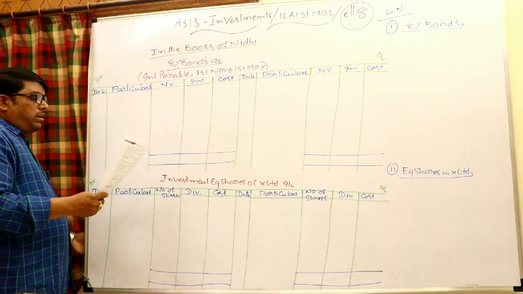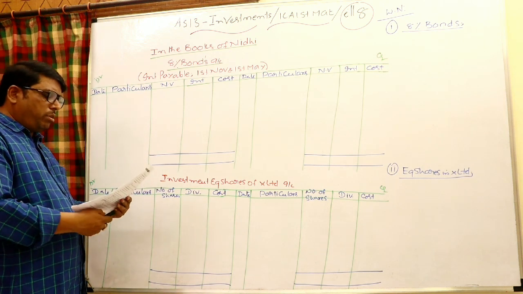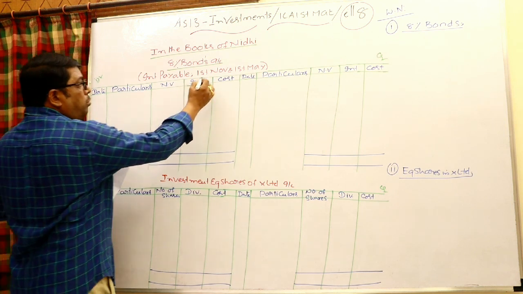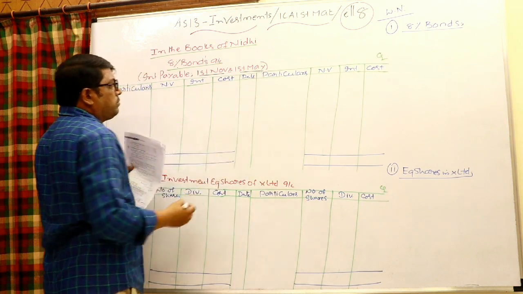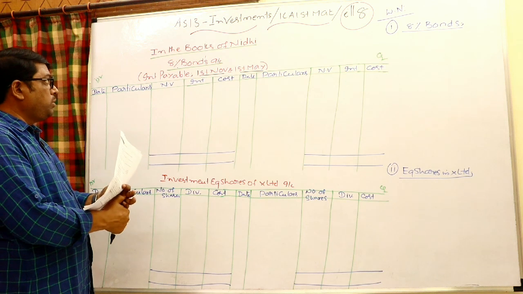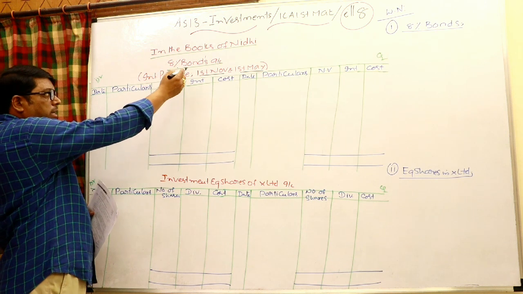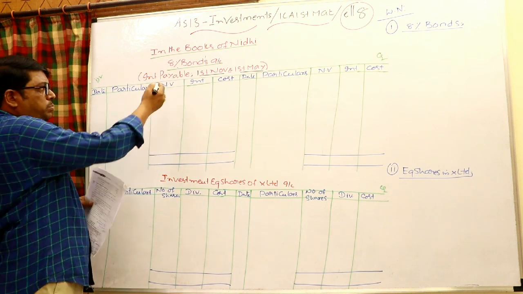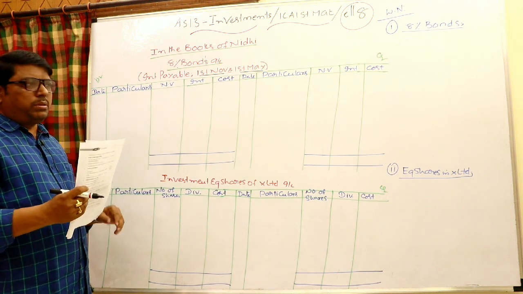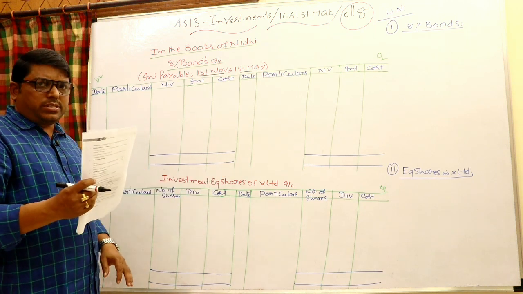Let us check it. On 1st April, purchase of 12 lakhs 8% bonds at 80.50 cum interest, interest payable on every November 1st and May 1st. And later purchased equity shares in X Limited. So I maintain 2 separate accounts in the books of Nidhi. First, fixed income bearing securities, the 8% bonds account, with interest payable on every November 1st and May 1st, every 6 months. These are the due dates on which the company will pay interest on fixed income securities. Second, investments in equity shares of X Limited.